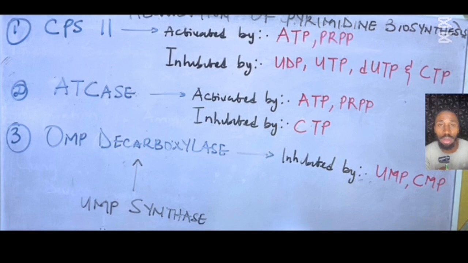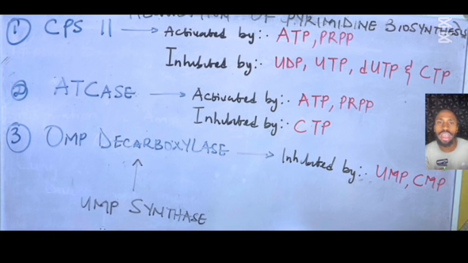The next one is aspartate transcarbamoylase. Aspartate transcarbamoylase can be activated by ATP, same thing, and inhibited by CTP. Don't forget, it's a key allosteric enzyme used in this reaction. Next, the whole pyrimidine metabolism can generally be activated by PRPP, which can activate them 100%, and they can also be activated by ATP. All of them can be activated by ATP and PRPP.